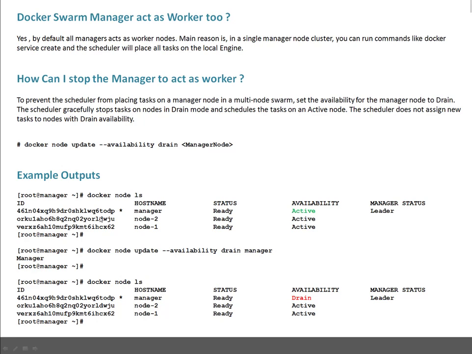You can see some example outputs which I already have for reference. For example, docker node ls. When you run this, the state was active. This is our manager, state was active. When you change its availability to drain, it's set to drain. So it will still act as a manager, but not as a worker. This availability is for workers basically. This is in drain state. So that's good. Let me give you a live example with a couple of services running, so it will make more sense to you.